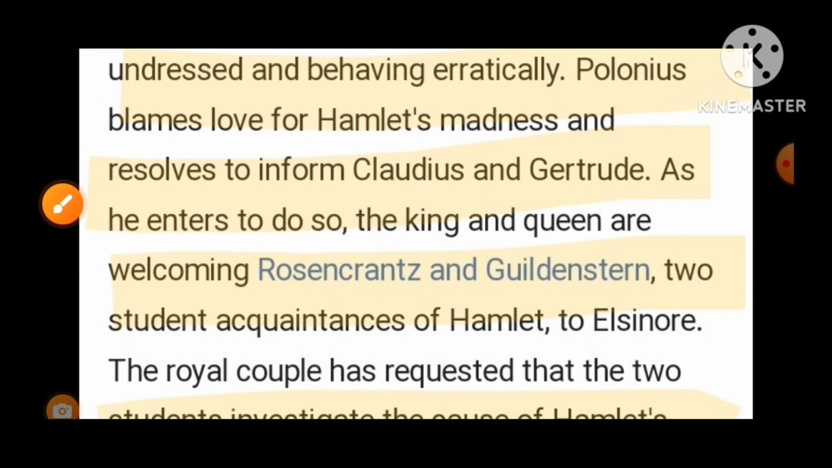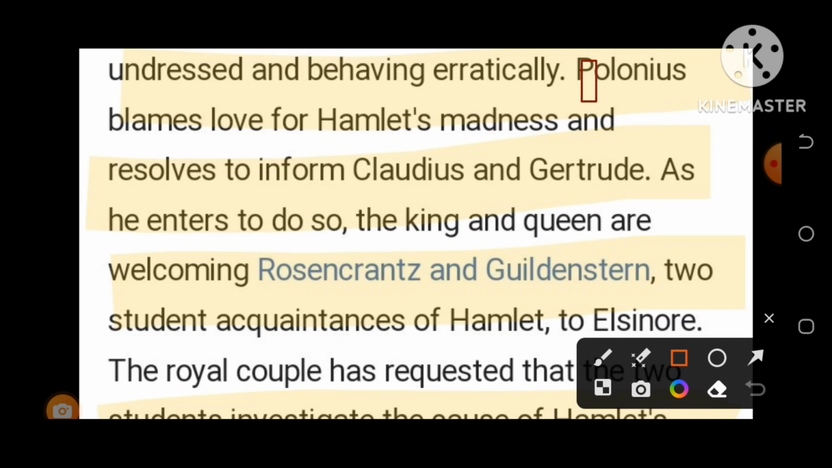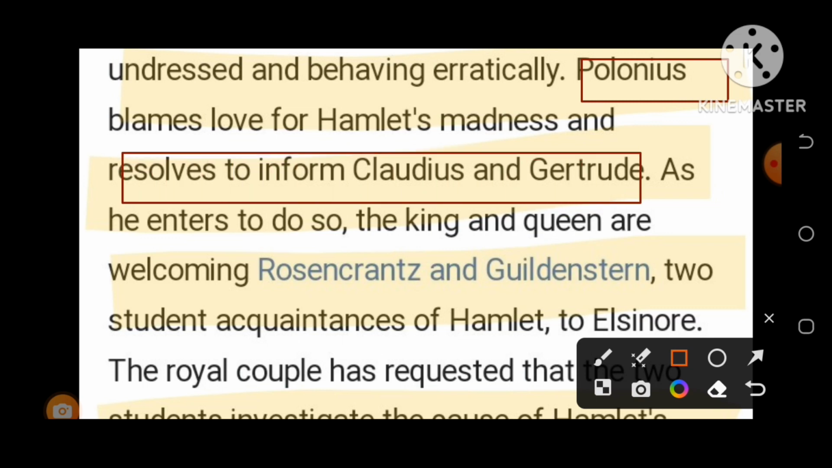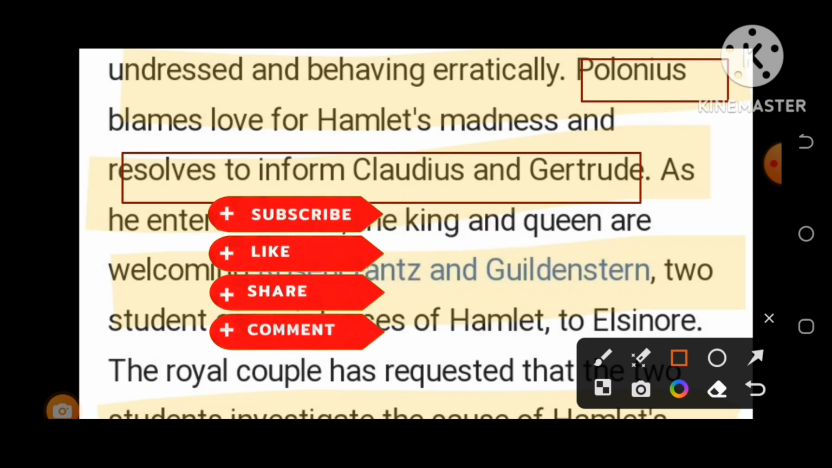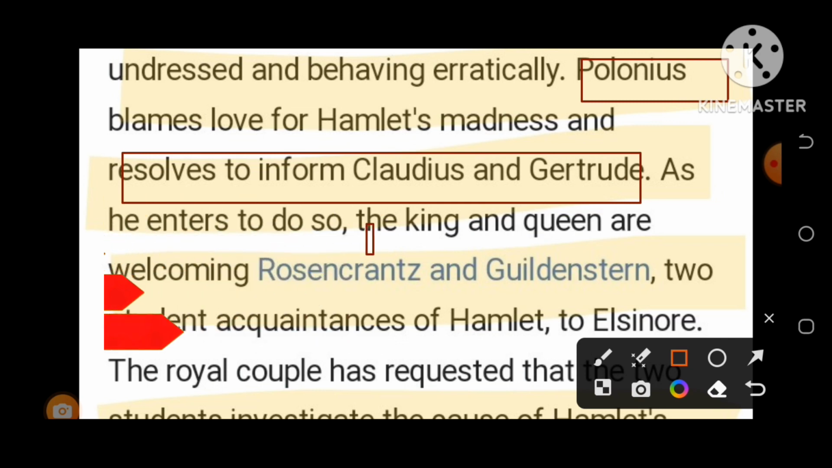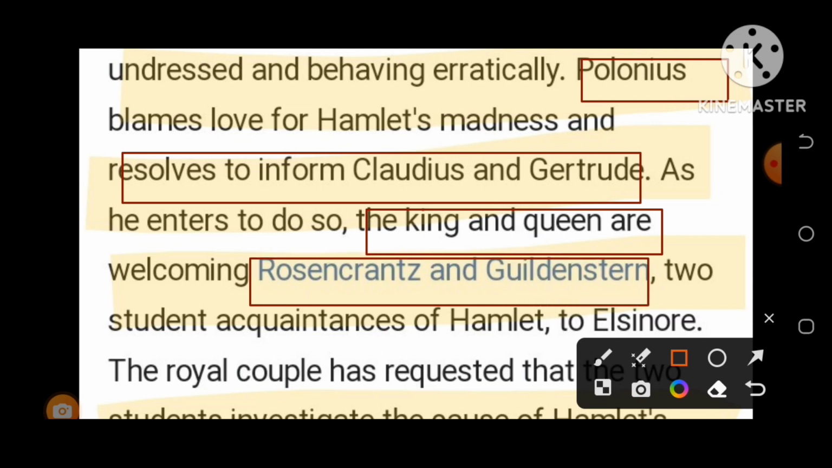Claudius and Polonius immediately resolved to inform Claudius and Gertrude about this episode. As he enters to do so, the king and the queen are welcoming Rosencrantz and Guildenstern, the two students and friends of Hamlet, to Elsinore, where they had studied together.